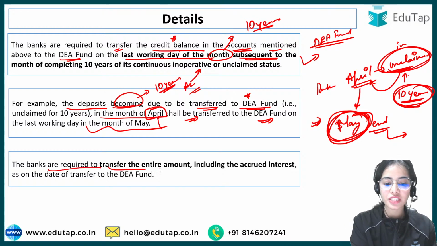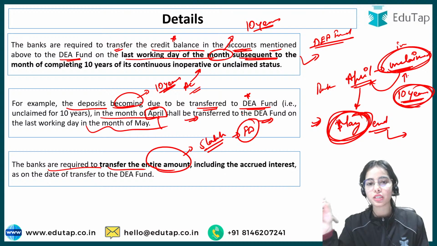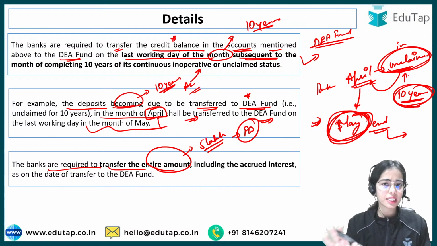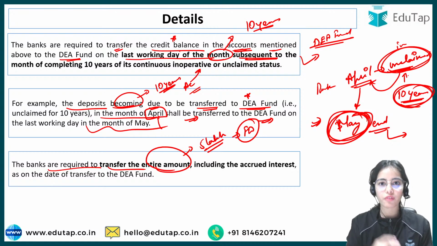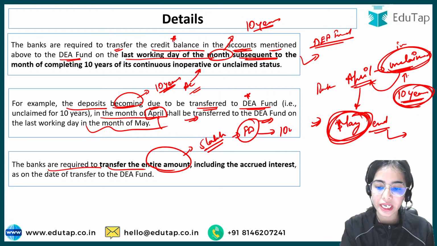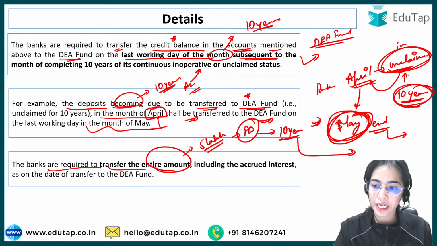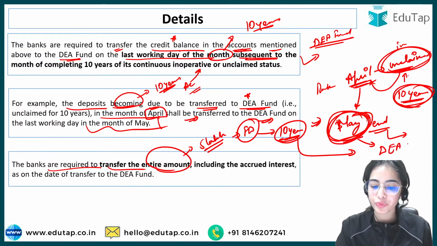The banks are required to transfer the entire amount. It's not like that you have deposited your 5 lakh in the FD. Now you have forgotten that FD, or let's say the person has become deceased. There is some accident that has happened and the person whose account it was has become deceased. Now the son or the daughter of the person are not aware about this account. So this account has remained inoperative for 10 years. In April, this has completed the 10-year mark of remaining unclaimed, of remaining inoperative, and now on the last working day of May, it was transferred to the DA fund.